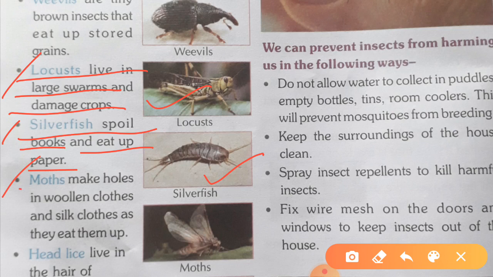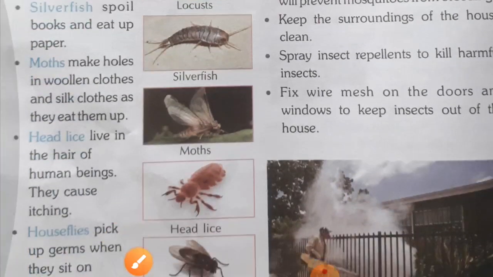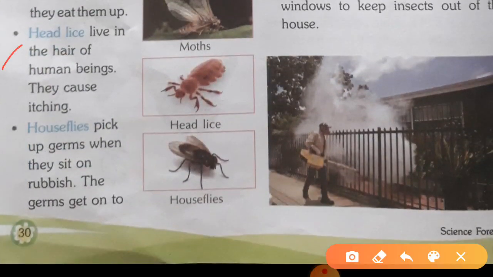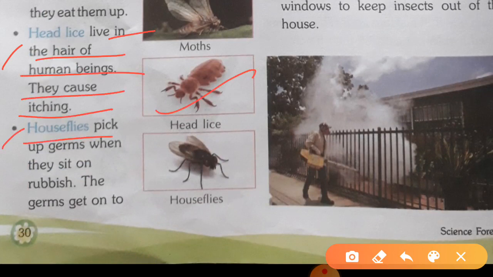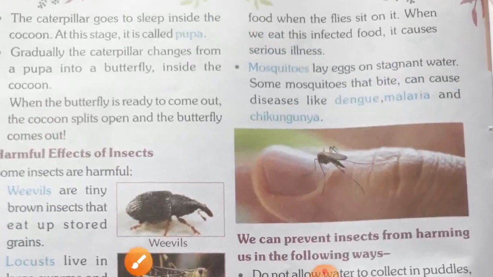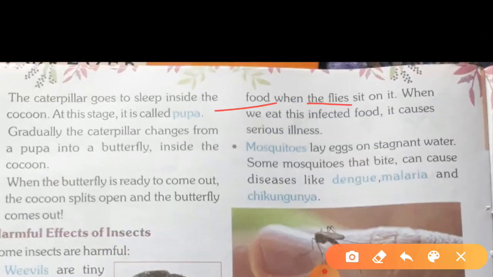Now next, moths make holes in woolen clothes and silk clothes as they eat them up. Moths. Now lice live in the hair of human beings. They cause itching. Here lice. Houseflies pick up germs when they sit on rubbish. The germs get onto food when the flies sit on it. When we eat this infected food, it causes serious illness. So that is about the housefly.